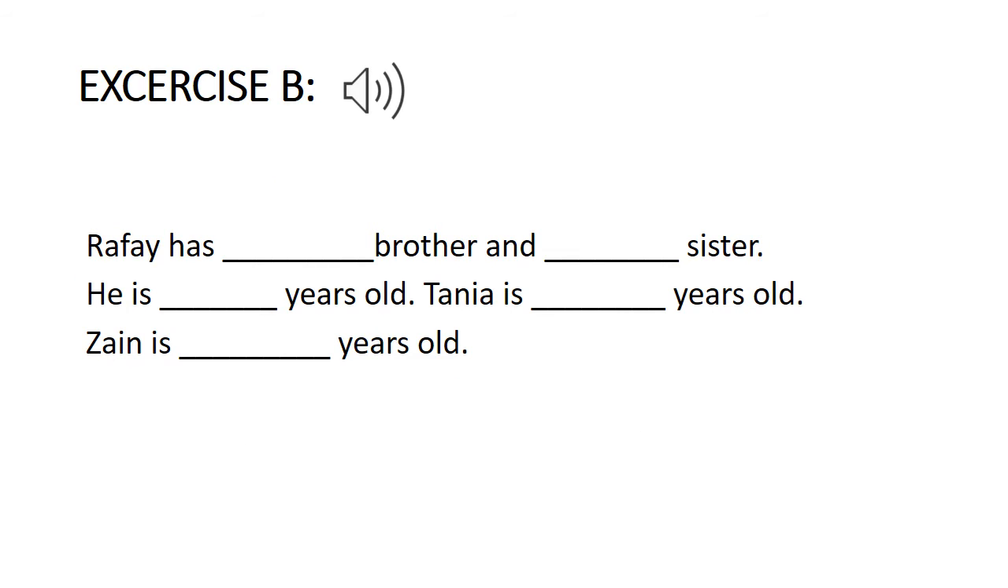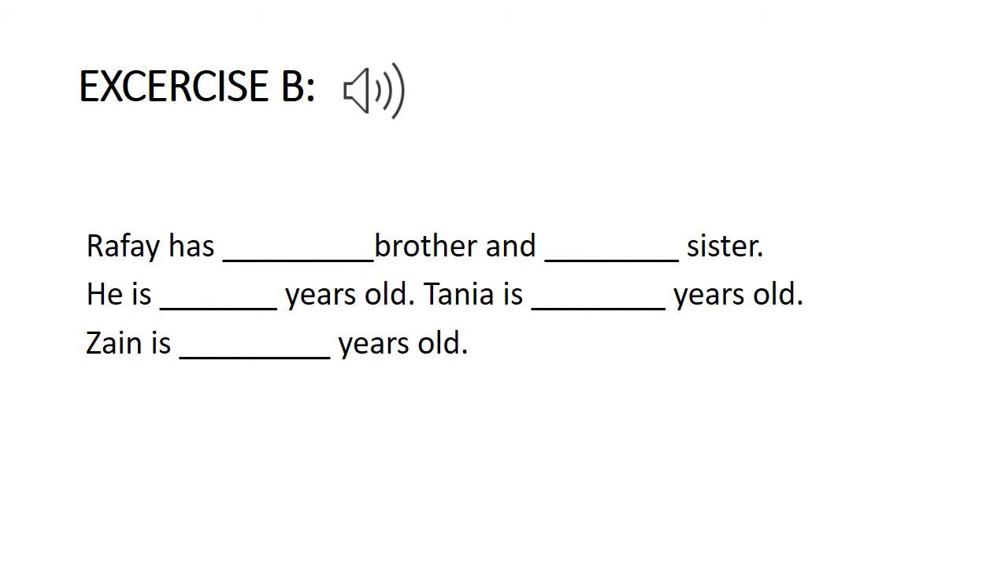1.2 A family tree. Exercise B. Complete the sentences. Here we have given some sentences and we have to fill them. The first one is done for you. Now you have to do the other ones. The first one is Rafe has dash brother. How many brothers does Rafe have?